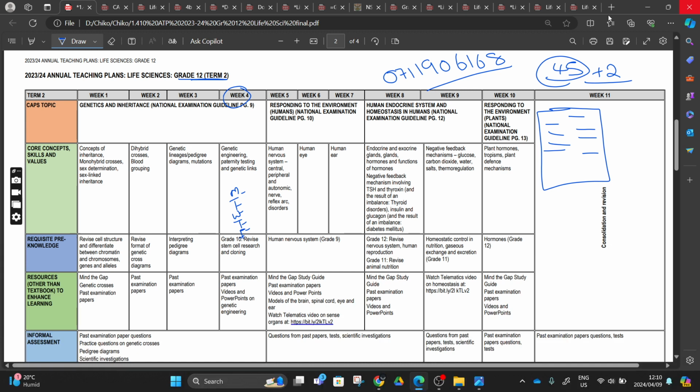So another thing that I was thinking is, since I can go to the internet and search a specific name, a specific introduction, or specific information about a specific topic, I will now start to do it here live with you. So if we want to search something, for example, yesterday we did genetic engineering, and after that paternity testing, which we talked about because you did this in term 1. And another thing is that we also have genetic links.